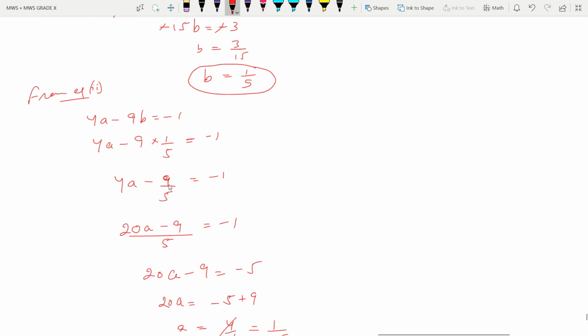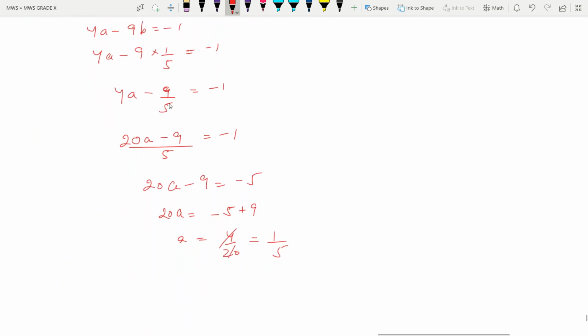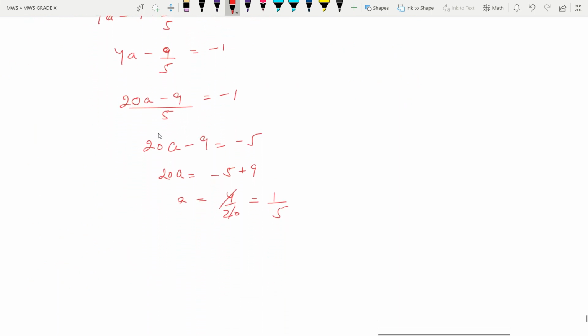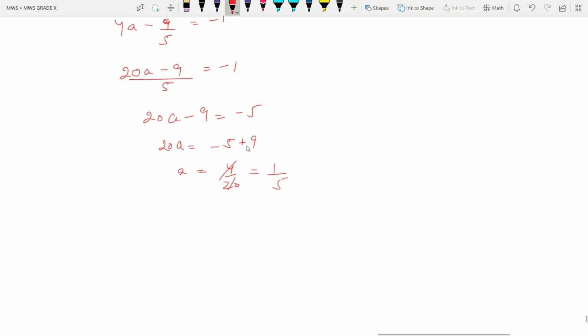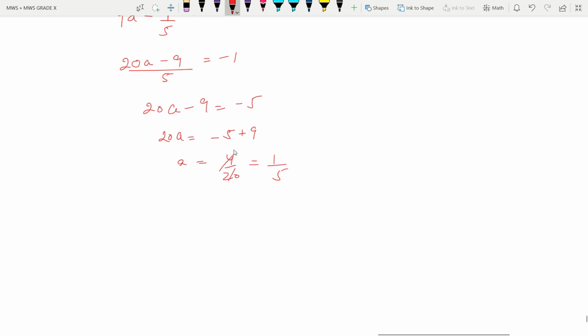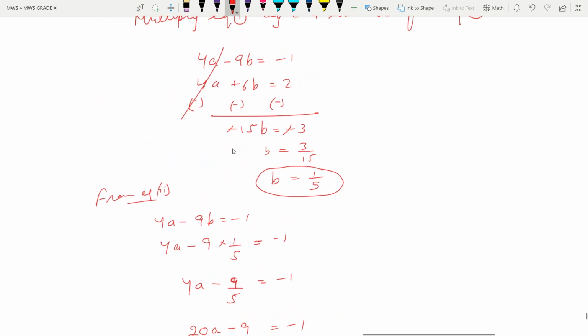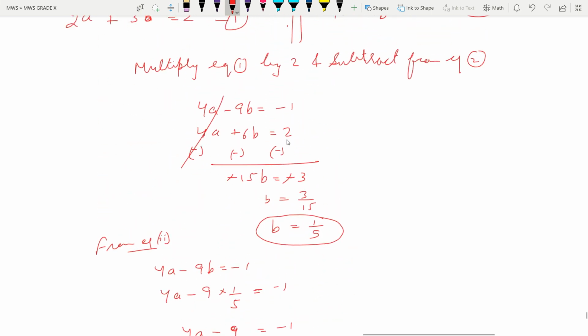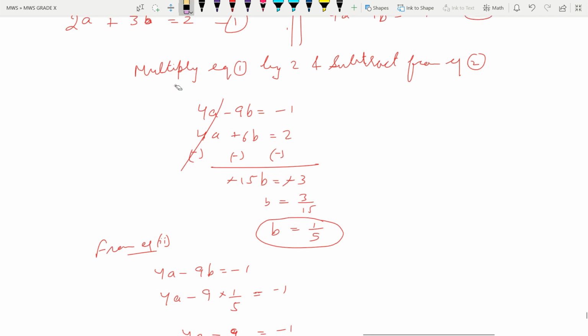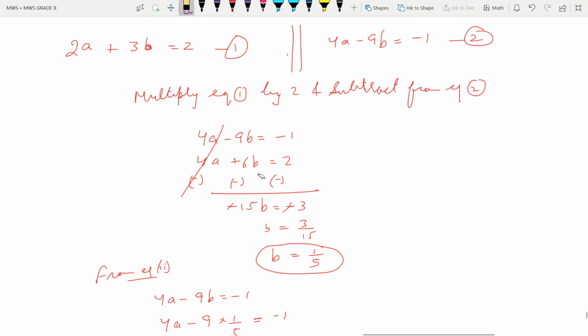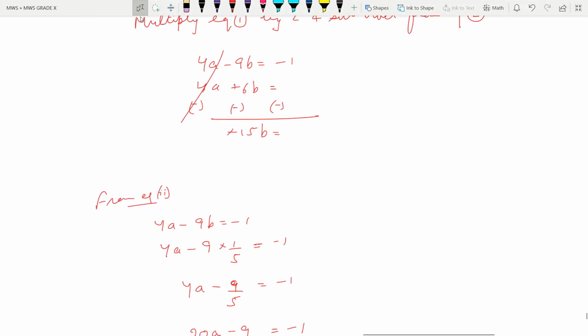So there is a mistake this side. We have multiplied the first equation by 2, so this is 4a and this is 6b, and this will become 4. Here I have not multiplied, so let us just redo this question because of the mistake.